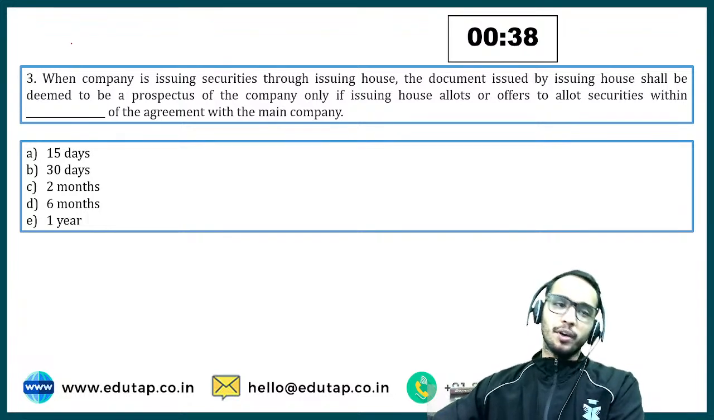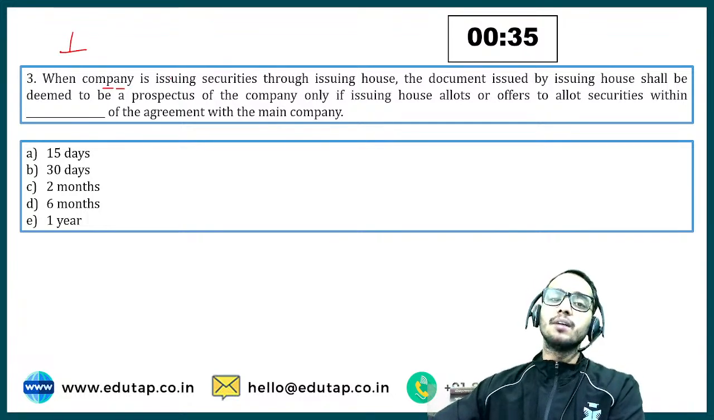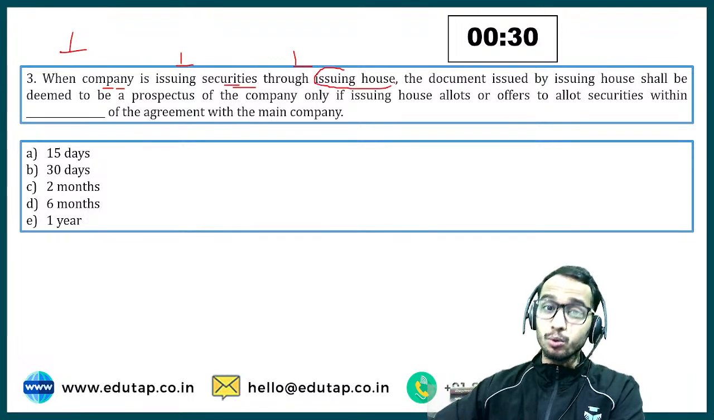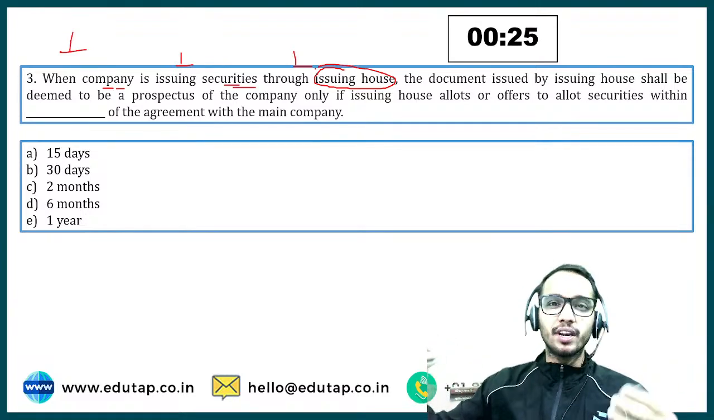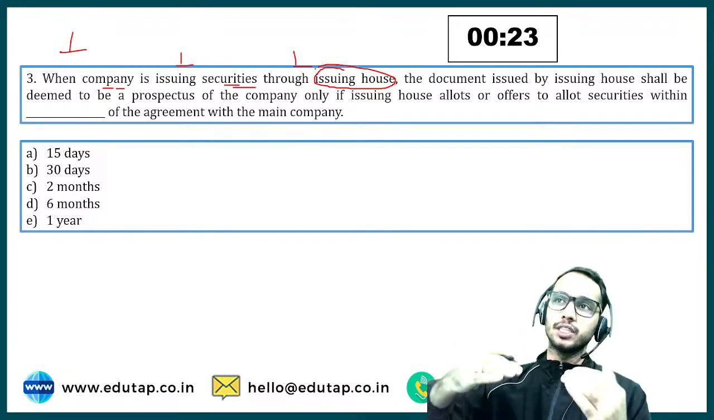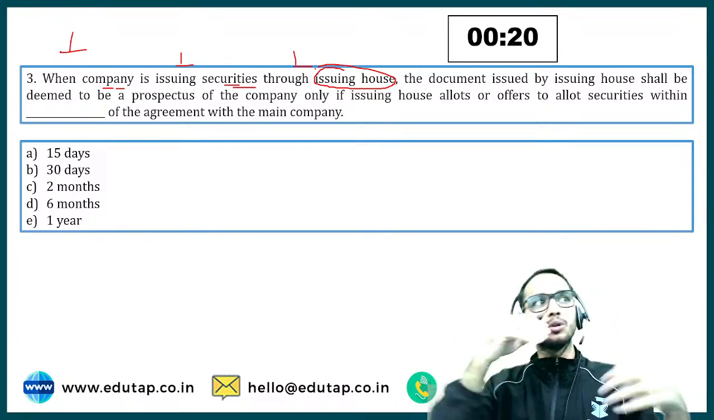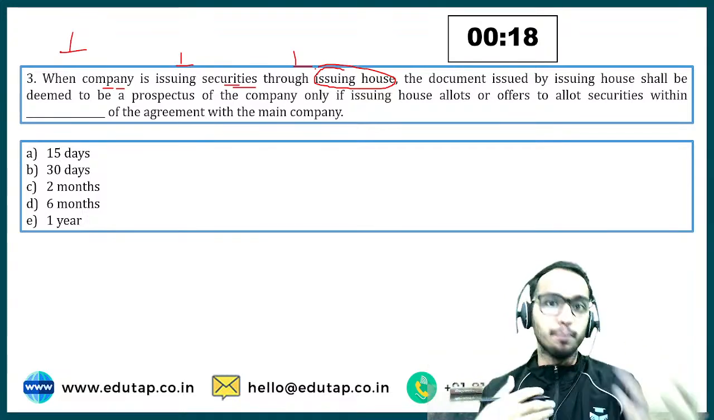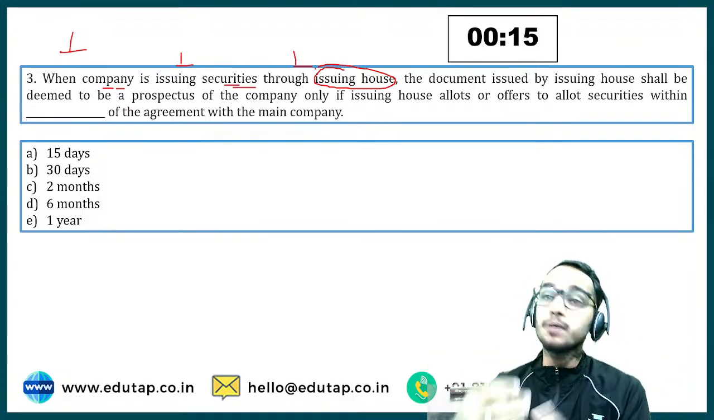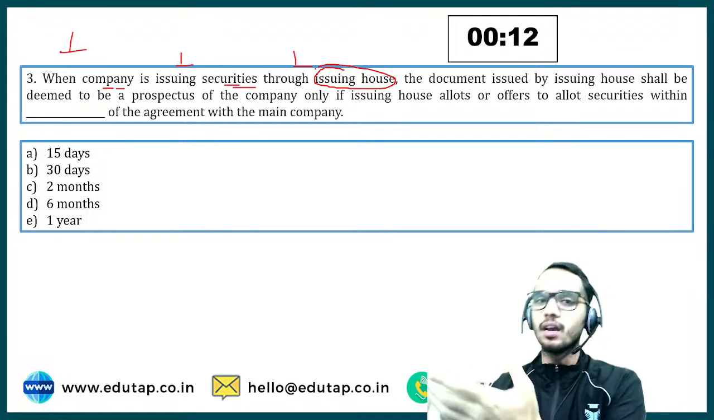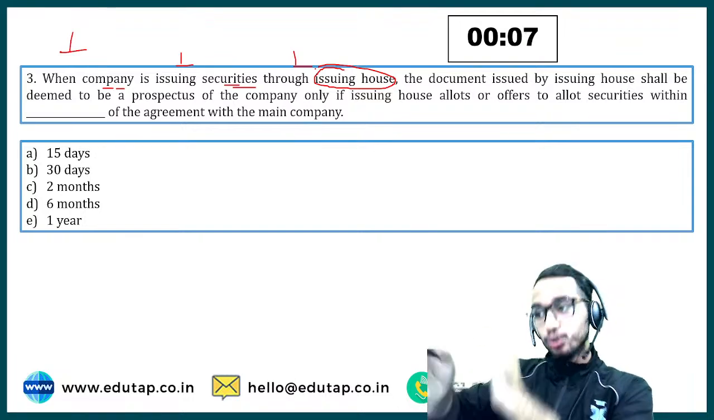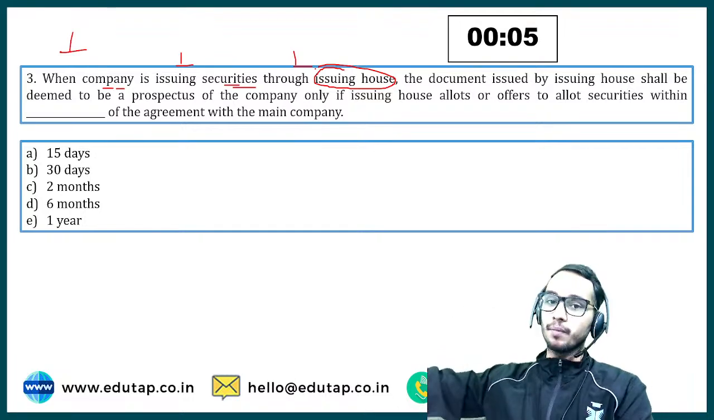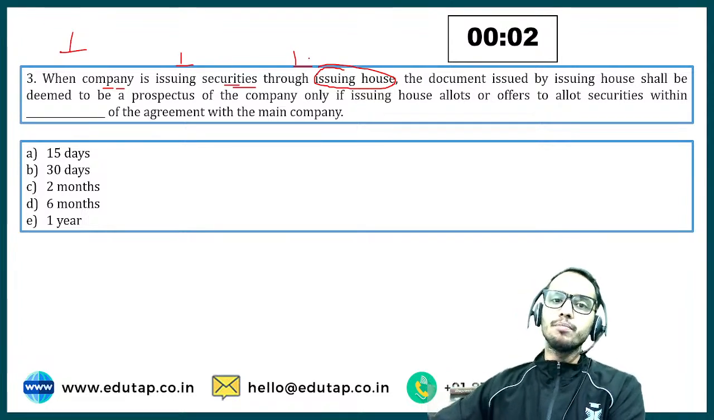Let's talk about question number 3. It says, when a company is issuing securities through an issuing house. Now, what is this issuing house? Like we have the investment bankers, we have the brokerage firms, right? So when we try to raise funds, we are not directly issuing a prospectus to the public. What we are doing, we are a company, right? So we are first approaching the investment bankers or the broking house, and we are telling them, okay, we are going to issue shares to you. What you do, you further make it public, right? So this is what we mean by the issuing house.